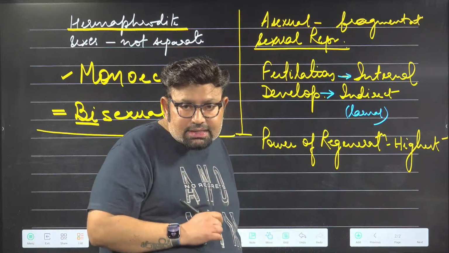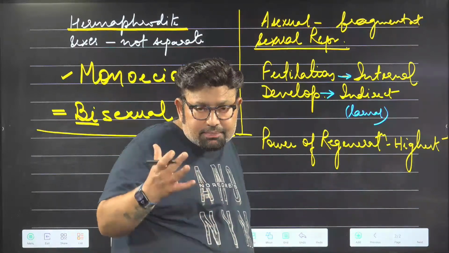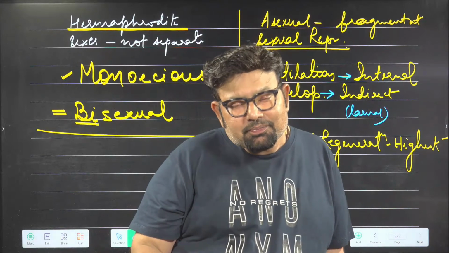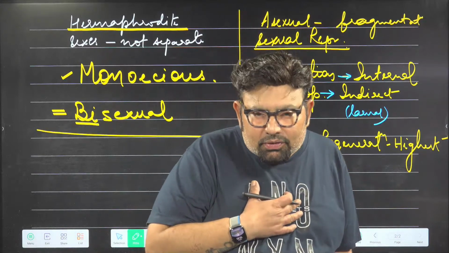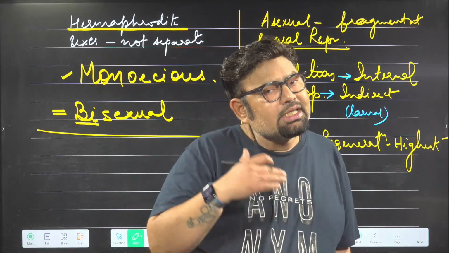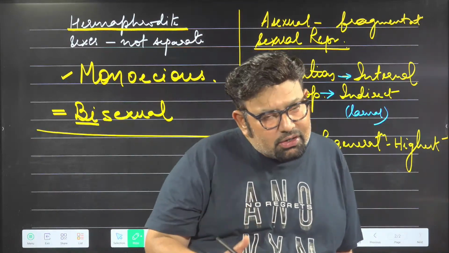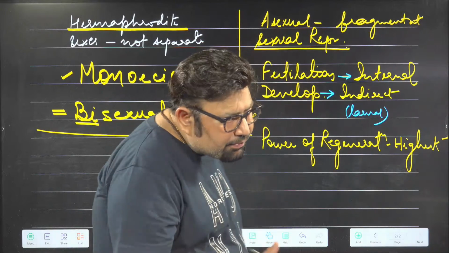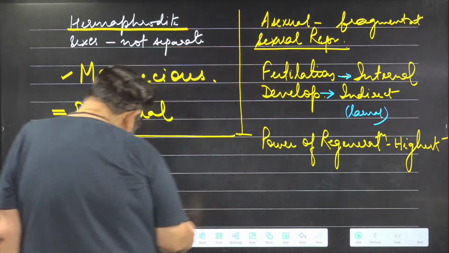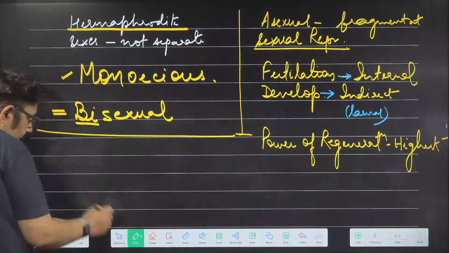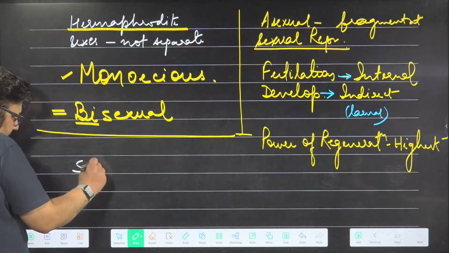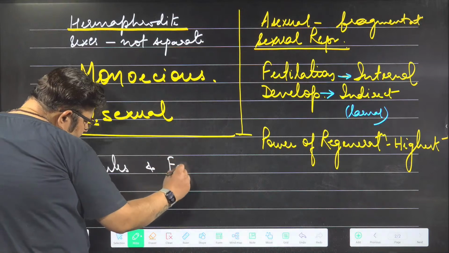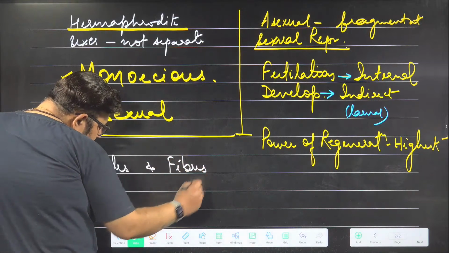They have got a skeleton. Skeleton means any structure that provides shape and support. Their skeleton is formed by both spicules and fibers.